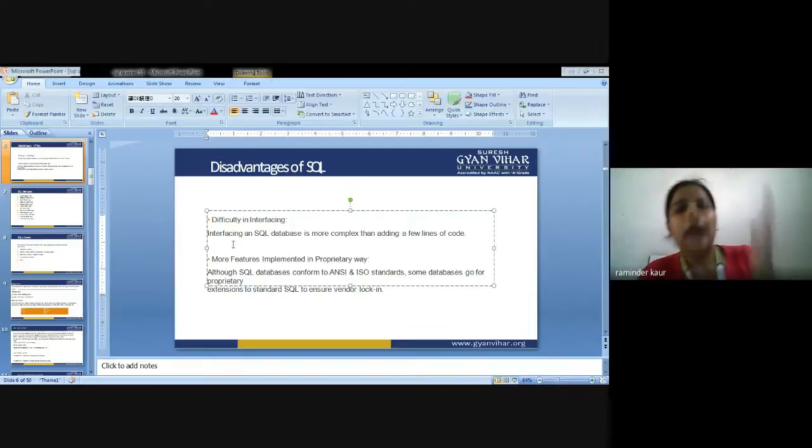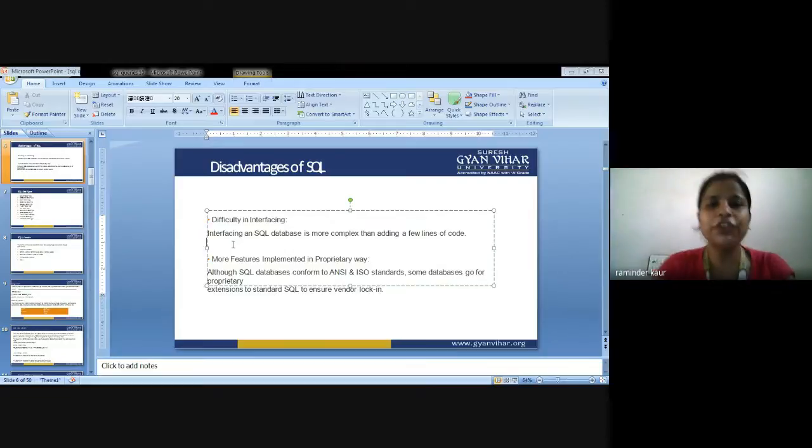As compared to that, if we are writing code, then it would be easy for us to interact with it by writing a few lines of code if it is not working the way we want. So next is, in addition, more features implemented in a proprietary way. That is, although SQL databases conform to ANSI and ISO standards, some databases go for proprietary extensions to standard SQL to ensure vendor lock-in.